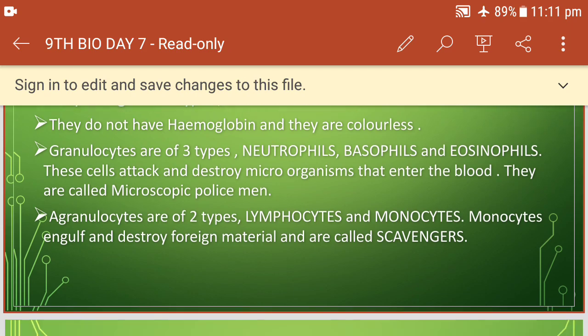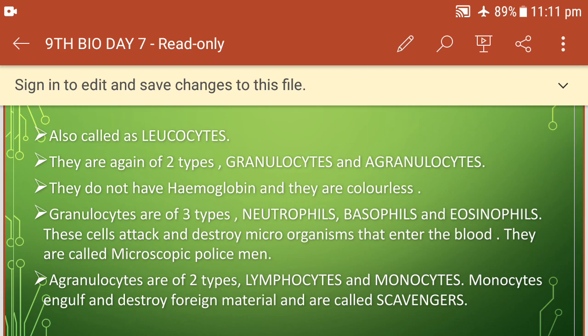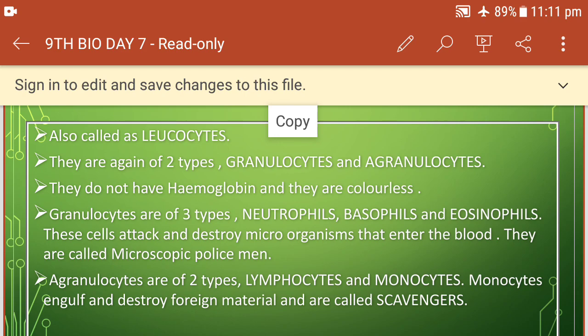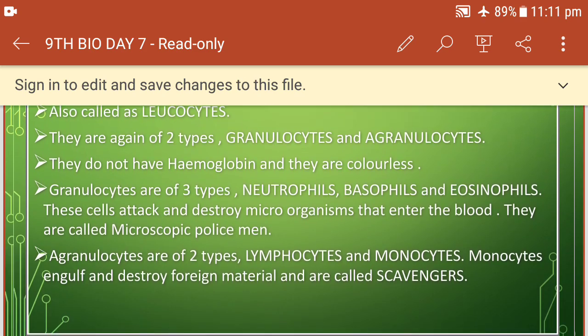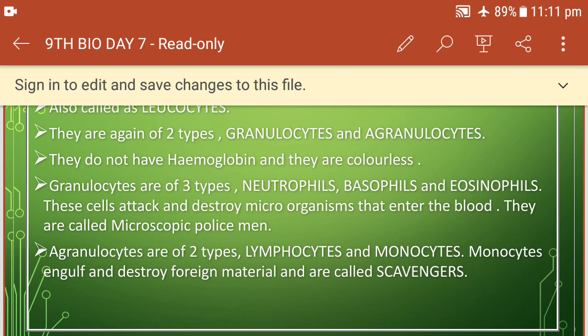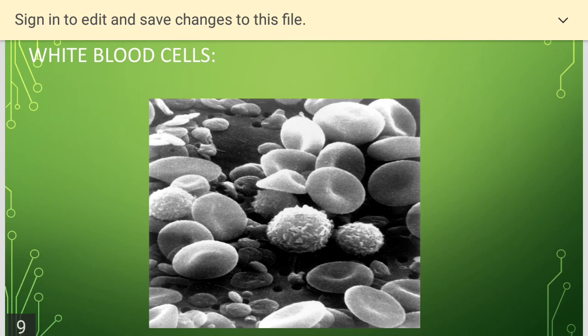And agranulocytes are again of two types. They are lymphocytes and monocytes. Monocytes engulf and destroy the foreign materials and are called scavengers. Again here they are helping in defense. Whatever foreign bodies, whether they are harmful microorganisms or bacteria, are attacked by the WBCs and our body becomes safe. You can view here white blood cells.